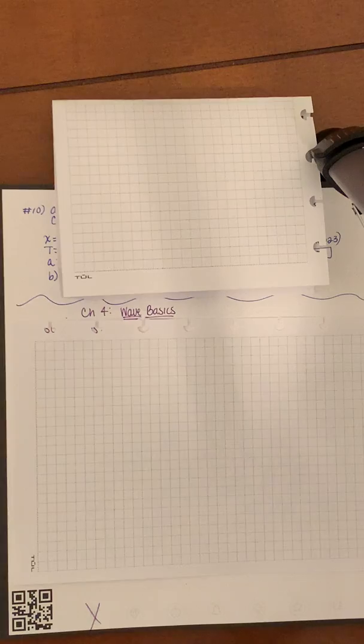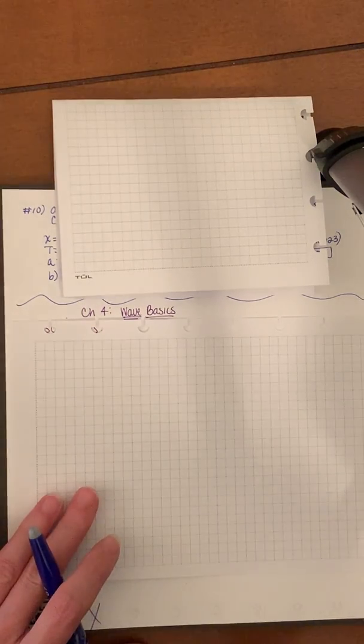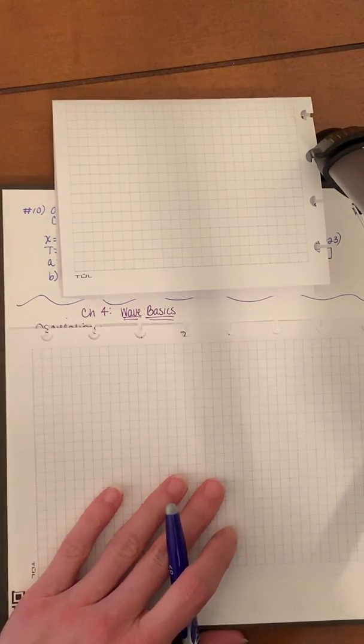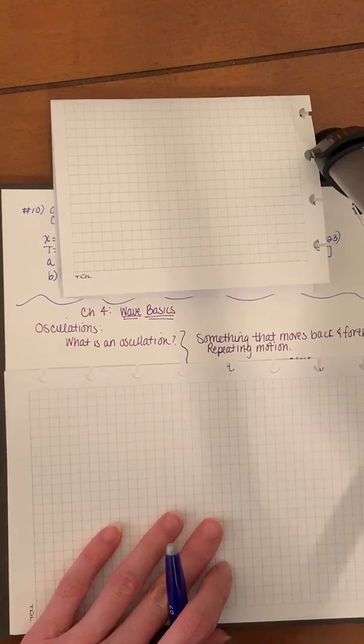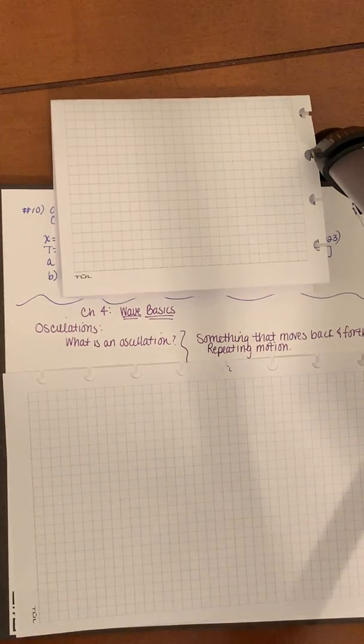So let's get started. We're going to start by talking about what an oscillation is. An oscillation is something that moves back and forth in a repeating motion. So I want you guys to think in your mind right now. Just take a minute, hit pause. I want you to think of something that moves back and forth in a repeated motion. Try to come up with maybe three or four examples of things that move back and forth in a predictable way. So on your mark, get set, go.